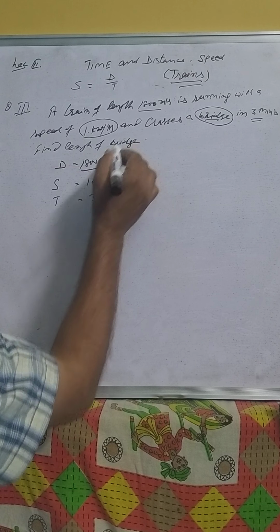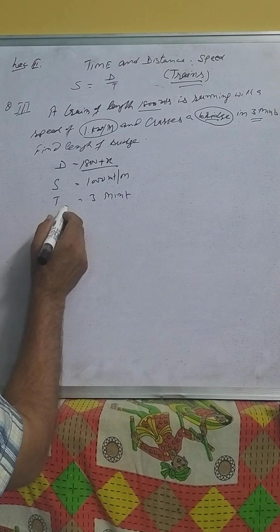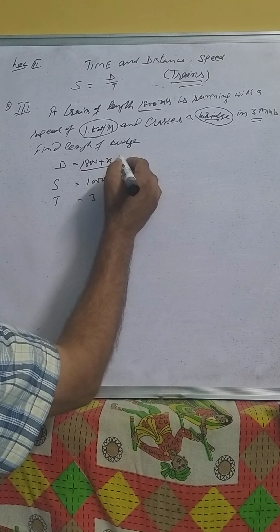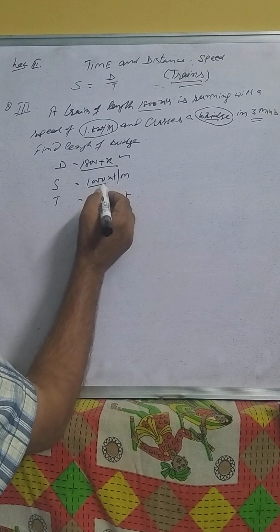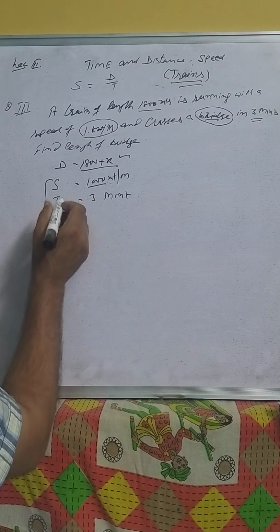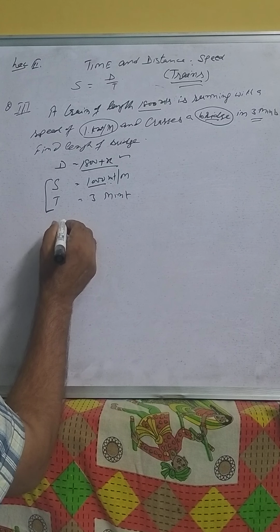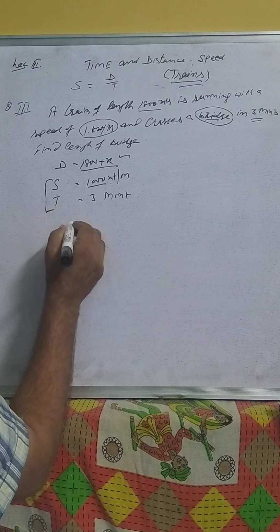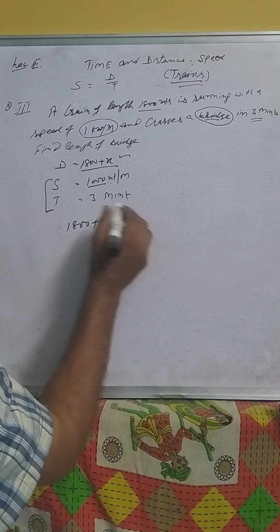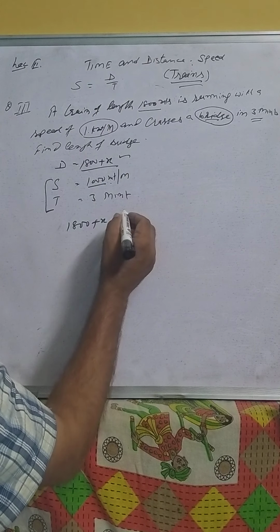The length of the train is in meters, and the length of the bridge is also in meters. We have converted the speed from kilometers into meters. Now we have speed, distance, and time. Now we find the distance. Distance is equal to speed into time.